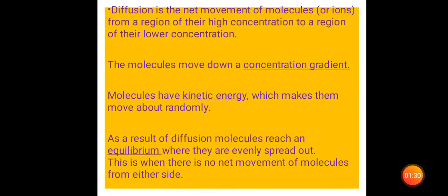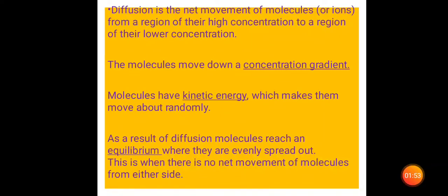So it is because of kinetic energy. And as a result of diffusion, these molecules reach equilibrium, and once they reach equilibrium, they are eventually spread out.